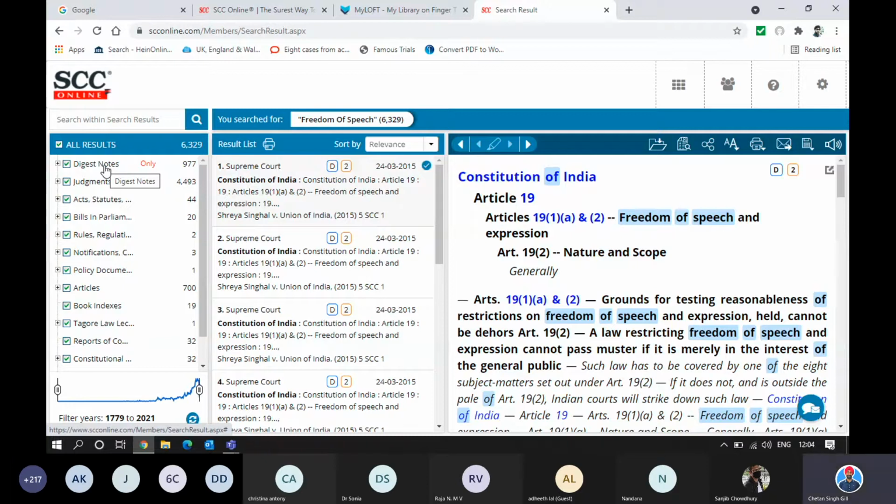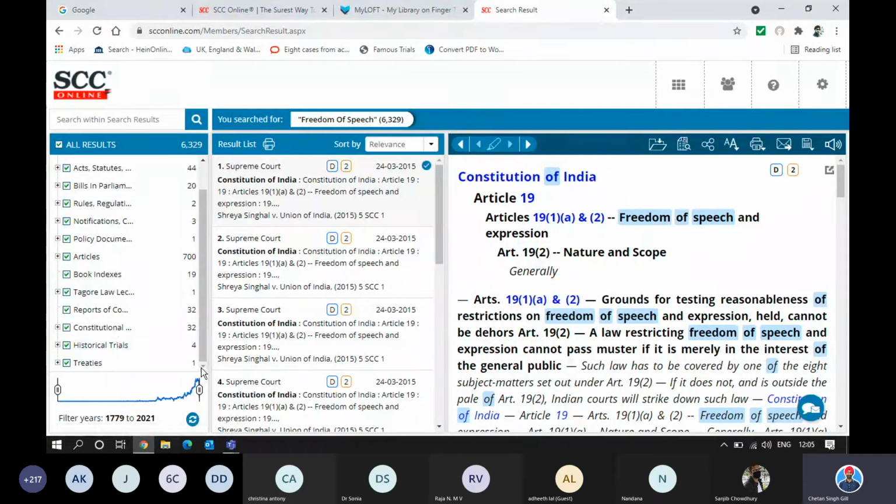But considering the fact that we do not have that much time all the time, what we as the SSC Online team do is we go through all the judgments and make head notes. And that's what is kept over here. We'll talk about this more in detail. But let's come to the freedom of speech part. Now, freedom of speech has been discussed in judgments, acts, bills, rules, notifications, policy documents, articles, book indexes, Tiger Law lectures, reports of commissions, Constituent Assembly debates, historical trials, and treaties.